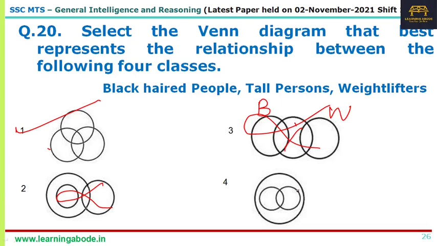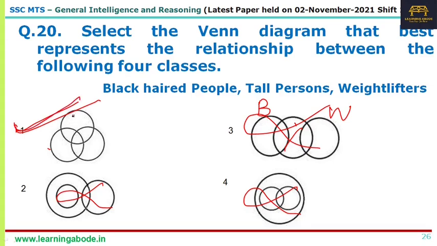And here the fourth one is saying two people are a subset of. Okay, no, that is also not right because not everybody has black hair. So option 4 is out. So what is correct is answer option 1. A black haired person could be tall as well as a weightlifter. So overlapping is possible, all three overlapping is possible, or any two overlapping is also possible. So that is exactly represented in our answer option 1.